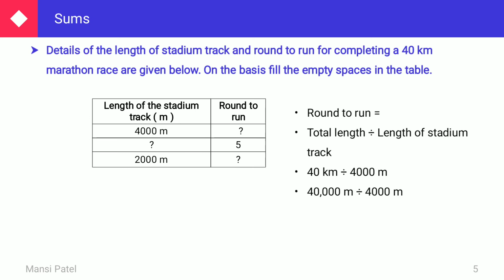Last three zeros cut. So what is remaining? 40 divided by 4 is equal to 10 rounds. To complete the 40 kilometer marathon race, they have to take 10 rounds of 4000 meters.